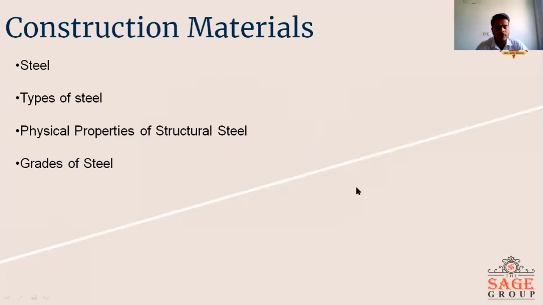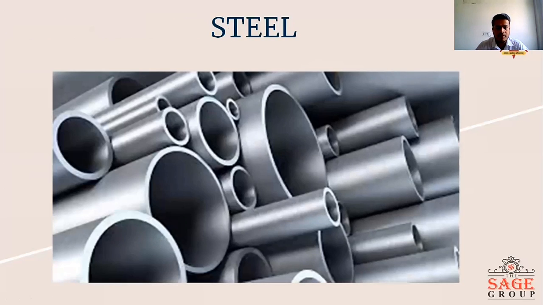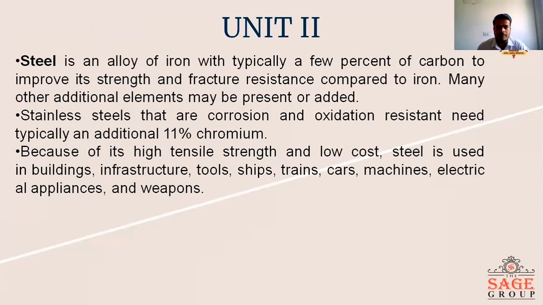The video consists of the topics: types of steel, physical properties of steel, and grades of steel. Let me tell you first what steel is. Steel is an alloy of iron with typically a few percent of carbon to improve its strength and fracture resistance compared to iron. Many other elements may be present or added in it.